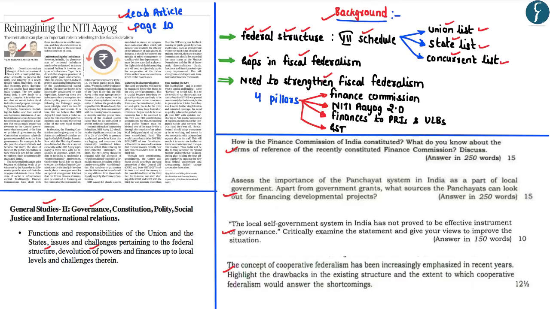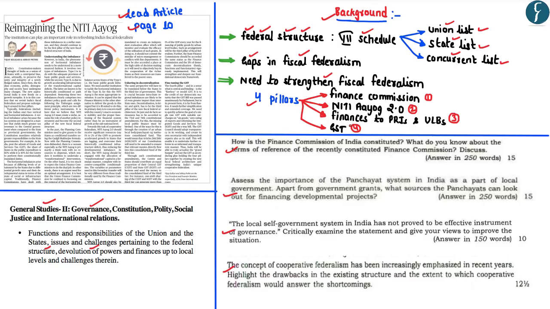In his article, Mr. Kelkar has focused on the 4 pillars of fiscal federalism. And these 4 pillars are the Finance Commission, the Niti Aayog 2.0, greater devolution of finances to the Panchayati Raj institutions and urban local bodies, and bringing about certain reforms with respect to the GST.